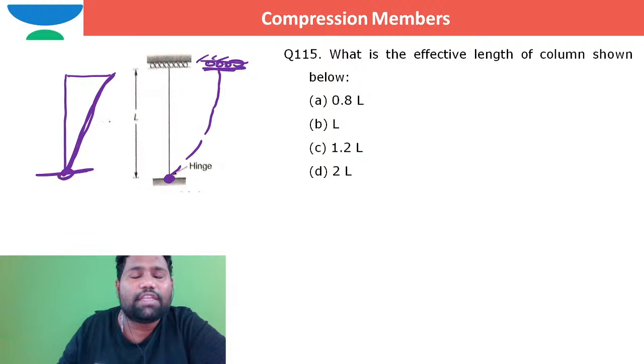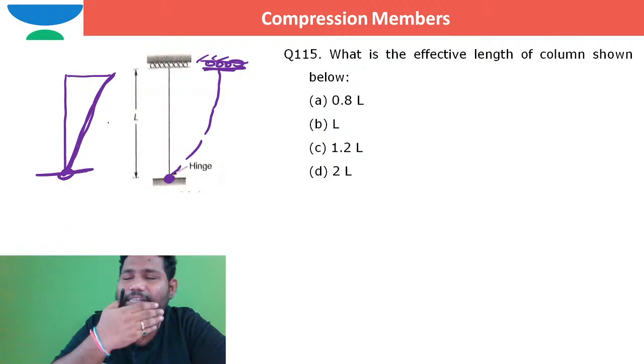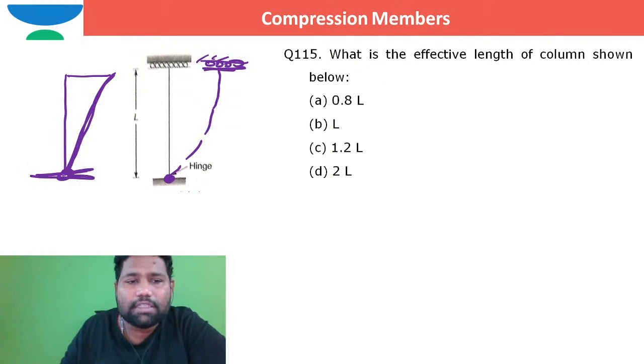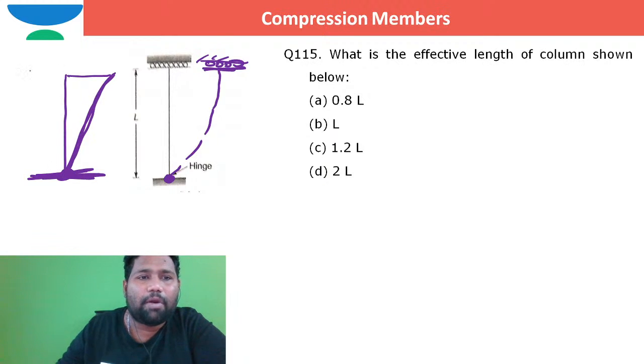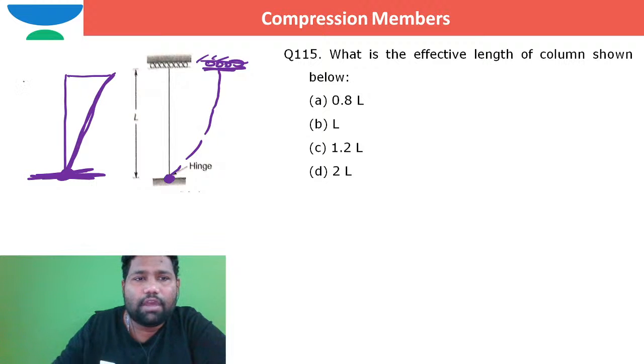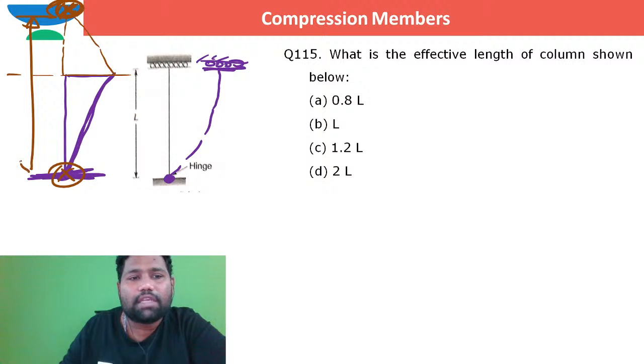What is the effective length? The distance between two contraflexure points, or the distance between two zero bending moment points. One zero bending moment point is here. To get the other, I need to take a mirror image of here. So this is the second zero bending moment point and this is the first. The distance between them is the effective length: L plus L, which is 2L.